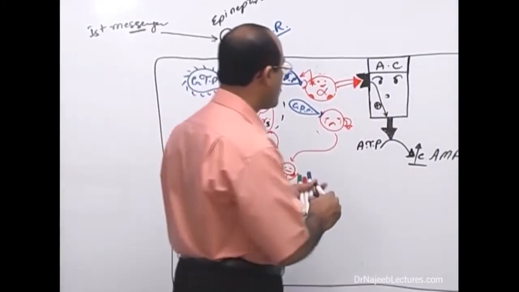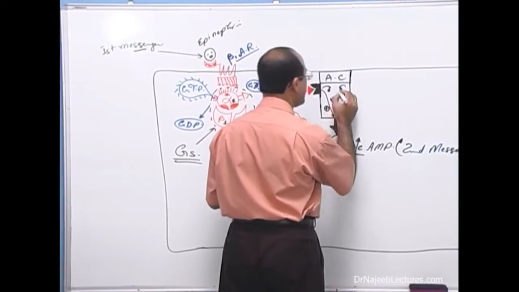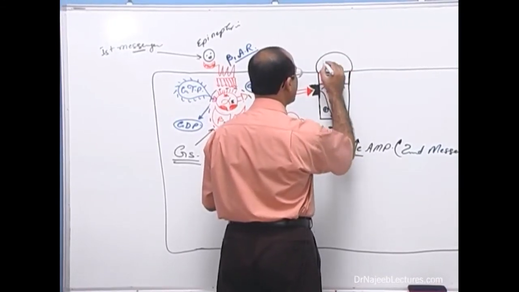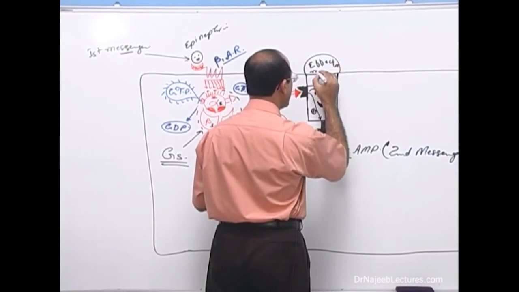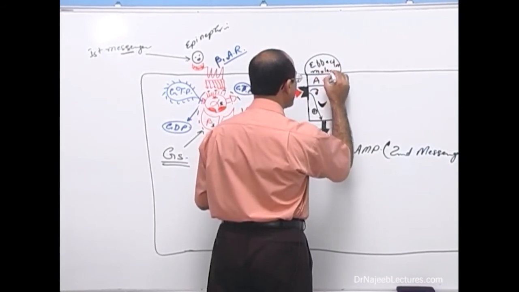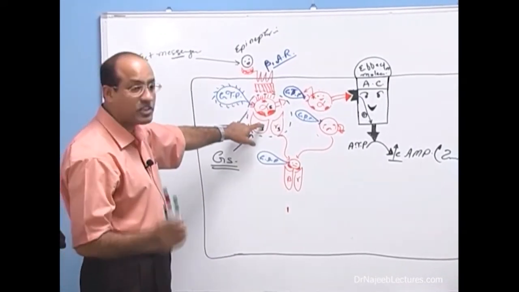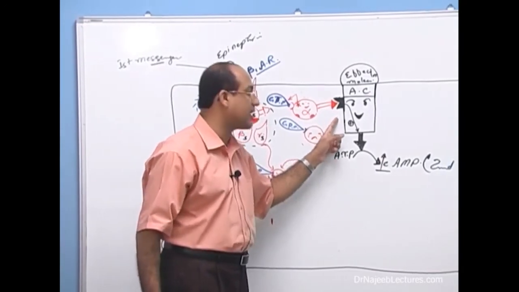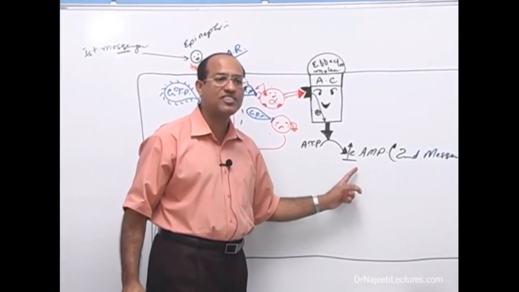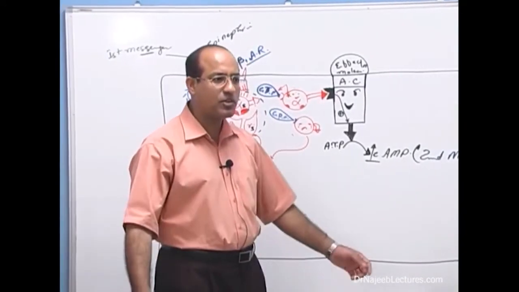The other name for adenylyl cyclase is effector molecule, effector protein. So what we can say, the first messenger stimulates the receptor, stimulates the G protein, stimulates effector molecule, increases the level of second messenger in the cell. Is that clear? Now, what will the second messenger do?